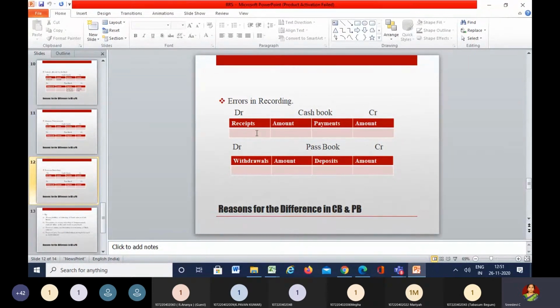But by mistake, they must have shown it onto the payment side. Instead of showing it as a receipt, by mistake, they must have taken it as a payment, which is a mistake altogether. Similarly, if a check is being issued, it has to actually be written onto the payments side. But instead of writing it onto the payments, they must have taken it onto the receipt side. So recording onto the opposite side is altogether an error which needs to be rectified.